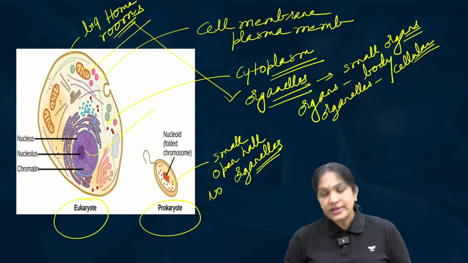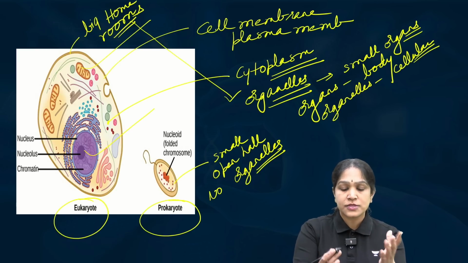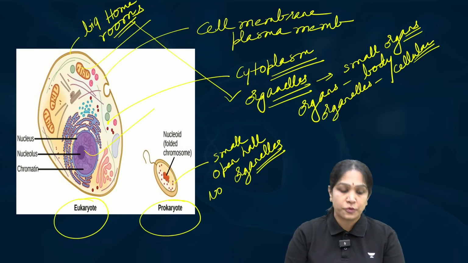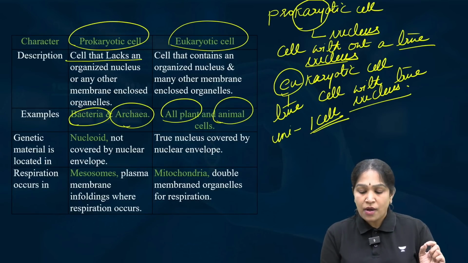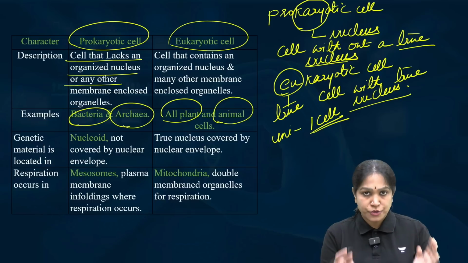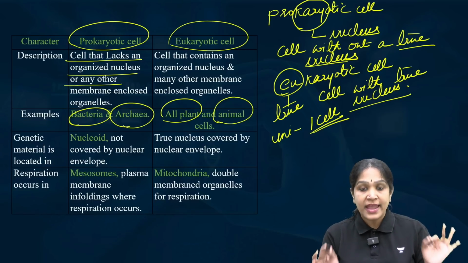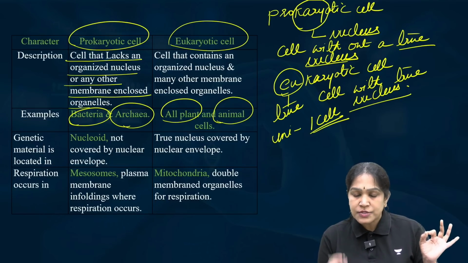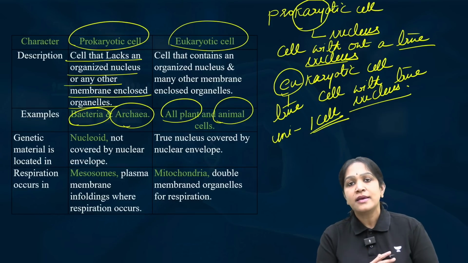A eukaryotic cell has so many organelles, which are like the rooms. So I compared it with a home with lots of rooms. A prokaryotic cell lacks an organized nucleus, or a true nucleus. Not only that, it also lacks any membrane-enclosed organelles. It will not have any organelles that are covered by membranes.